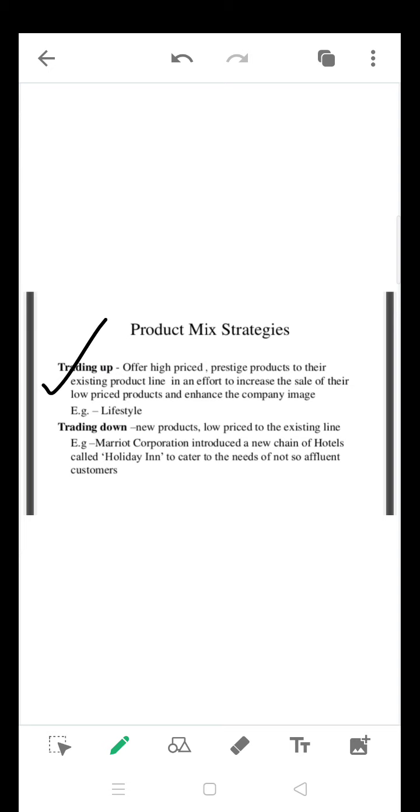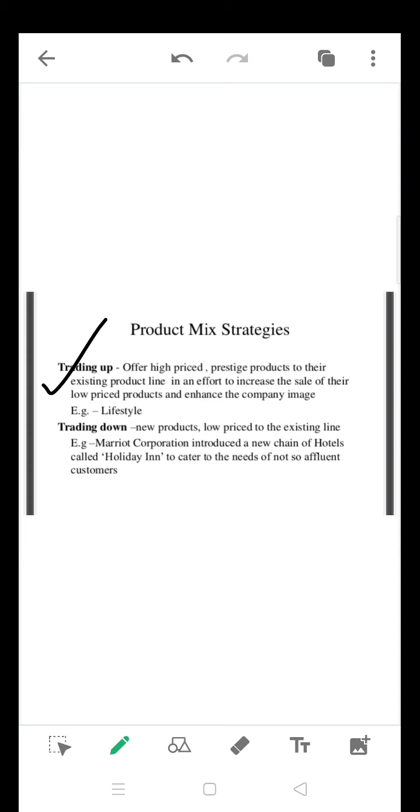So during that particular time, what the company does is launch a new product with a high price, with a high prestigious level. When customers assume high price means high quality and are satisfied with the quality, the company is also going to give quality at the lower prices too, and these customers start purchasing that.